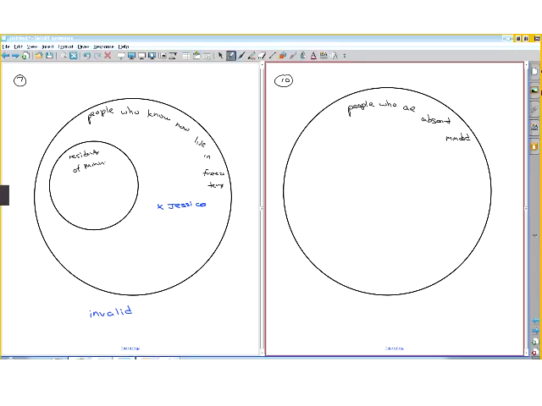But since it says some, we would not be able to put it inside that circle. We'd have to have an overlap. So we'll put philosophers here. So this circle here represents philosophers. So some do, some don't.